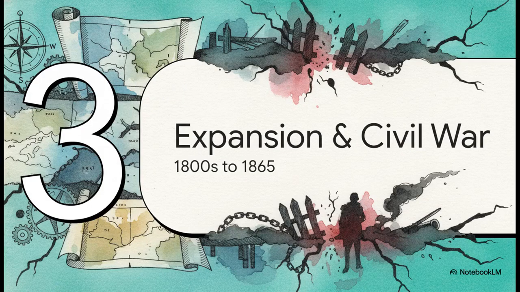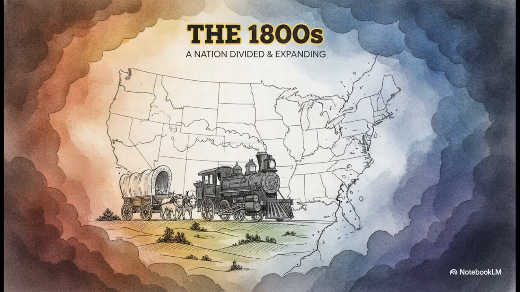Section 3. Expansion, division, civil war. Moving into the 1800s, the nation rapidly expanded westward. Populations absolutely boomed, new territories were added to the map, and developing industries flourished. But this growth came with a dark and highly volatile shadow. As those new territories were added, the deep, fundamental divisions over the brutal institution of slavery were inflamed, which set the stage for an unavoidable conflict.